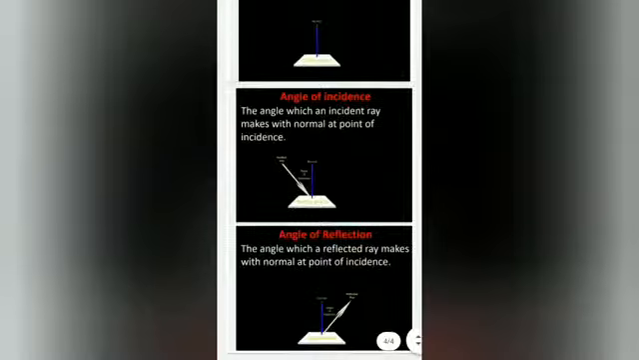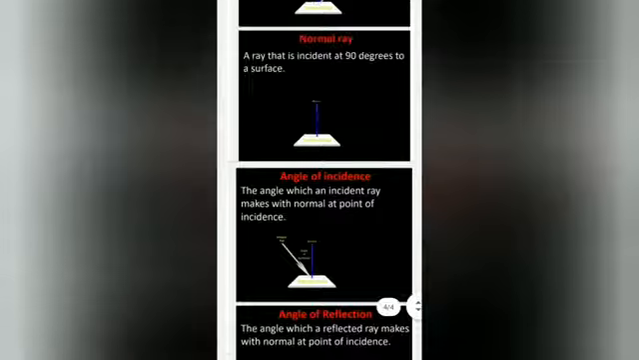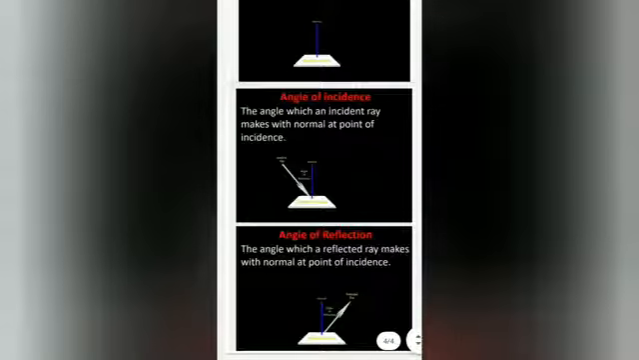Then what do you mean by angle of incidence? We have seen the incident ray. Now the angle of incidence is the angle which an incident ray makes with the normal at the point of incidence. So this ray we call the incident ray, and the middle line we call the normal ray. Between the normal ray and the incident ray, the angle that is formed is called the angle of incidence.